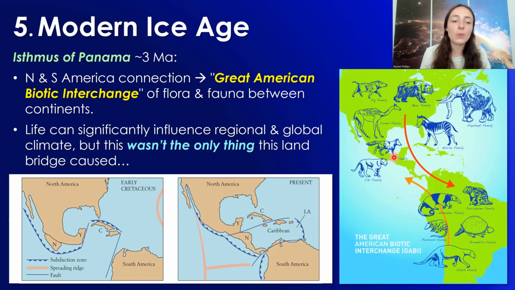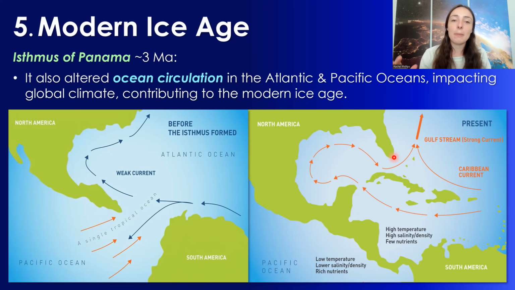But this wasn't the only thing that this land bridge caused. It also led to a major shift in ocean circulation in the Atlantic and Pacific Oceans, which impacted global climate and contributed to the further triggering of the modern ice age. So the thing that kicked off the general cooling trend from 30-ish to 3 million years ago was the Drake Passage, which then, with the formation of this land bridge, kind of dropped us into the modern ice age